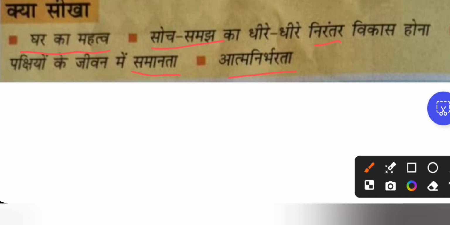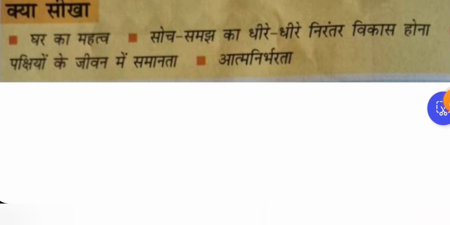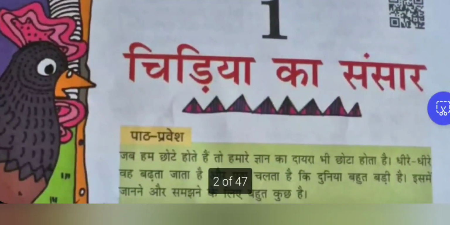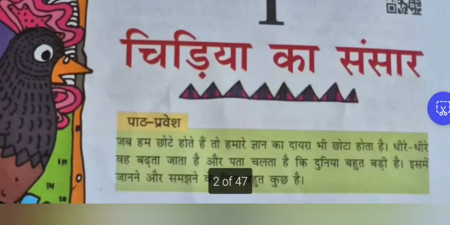आत्मनिर्भरता, you have to be depending upon yourself. When you are depending upon someone else, you will become so lazy. Instead, you have to learn. The process of learning has to happen continuously and you have to be dependent upon yourself. So this is what you have to learn from this lesson. So having said this, we will just read the poem and understand line by line.